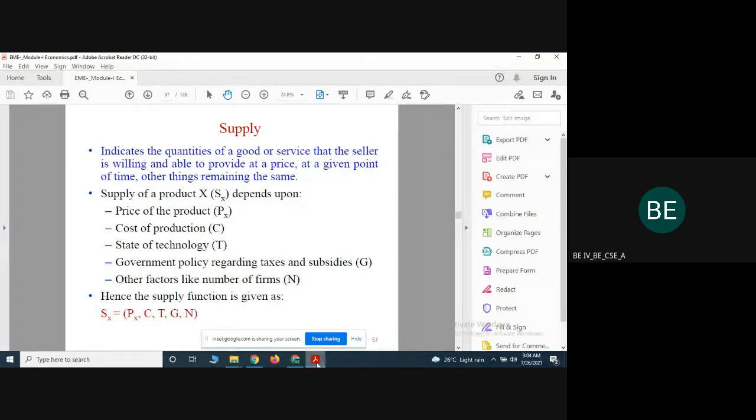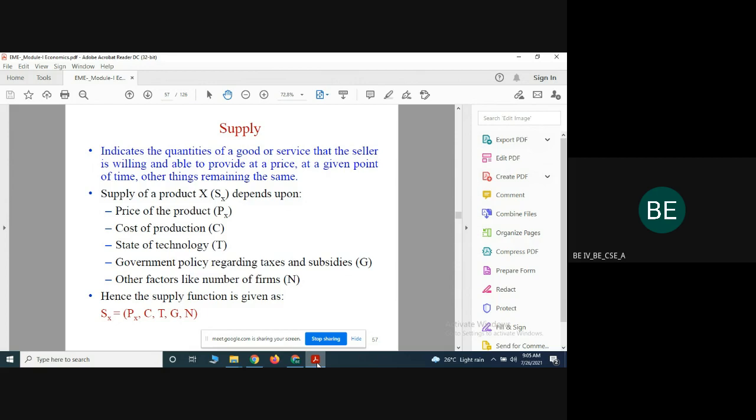We use electricity for different purposes: lighting, running the fan, and heating the water. Whenever the electricity price is increased, we use it only for the main purpose, and for the rest of the things we go for alternatives. The price effect is one factor, the substitution effect is another, and the third one is the income effect.